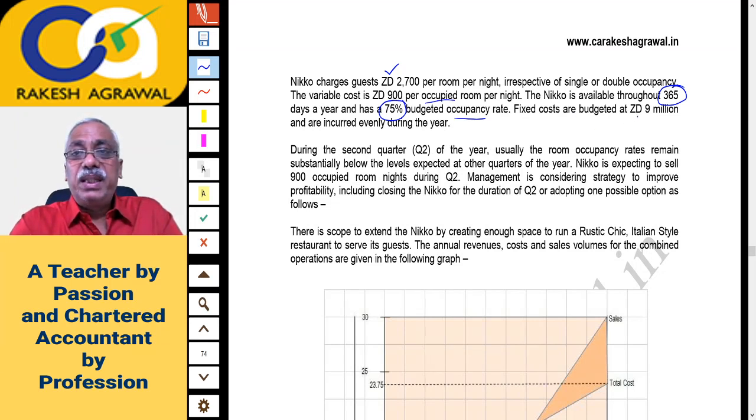Fixed costs are budgeted at Zealand dollar 9 million and are incurred evenly during the year. That is a standard assumption that fixed cost is spread evenly throughout the year.